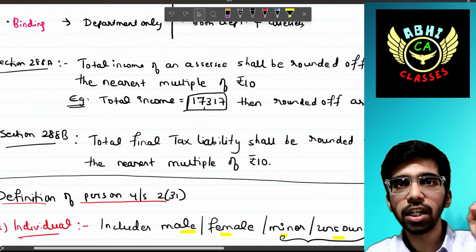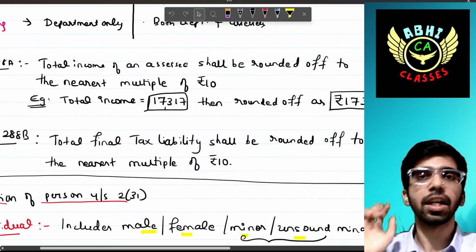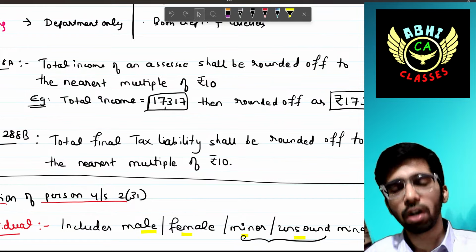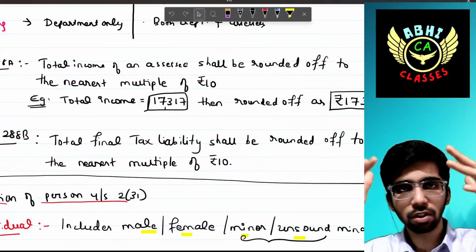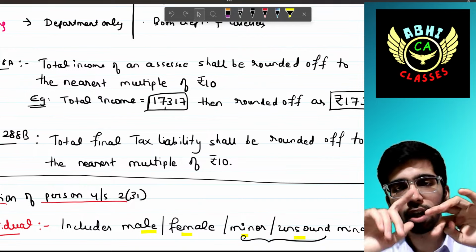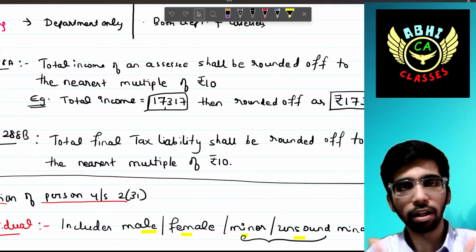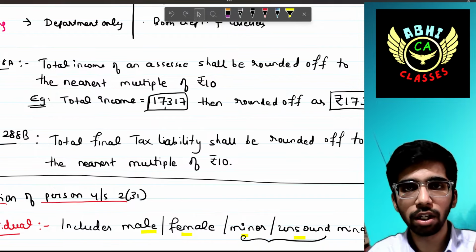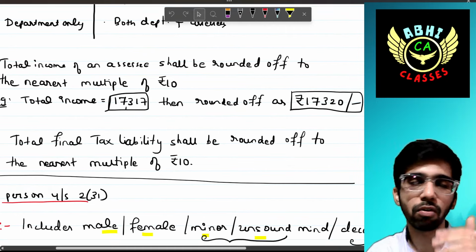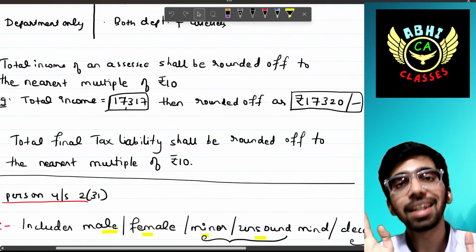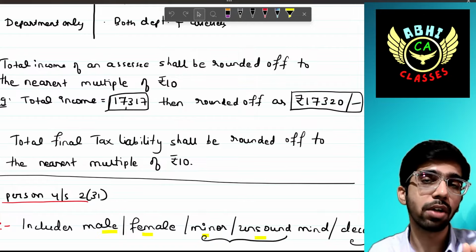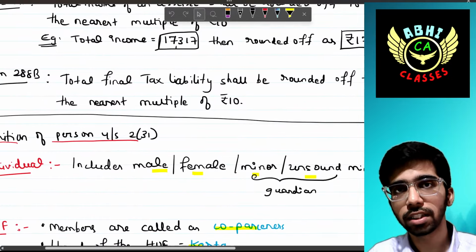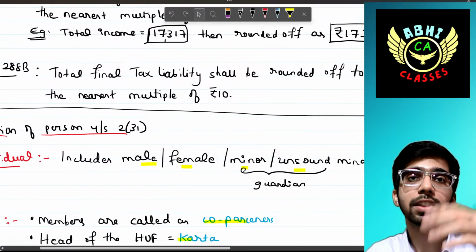Next, Section 288A, total income. This says that the total income of the assessee should be rounded off to the nearest multiple of 10. For example, after computing income from the 5 heads of income, which later we will discuss, salary, house property and so on, if your total income comes around 17,317, then it should be rounded off to the nearest multiple of rupees 10, that is 17,320. This is simple. For example, 17,314 becomes 17,310. That's it. Simple, right?